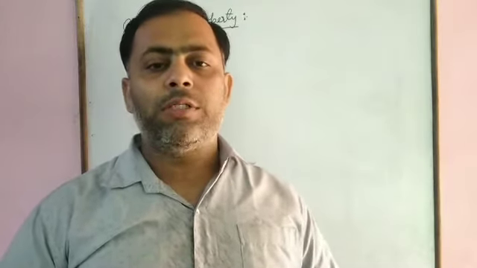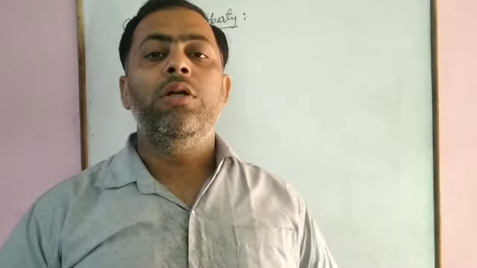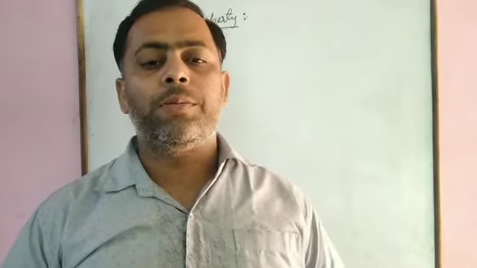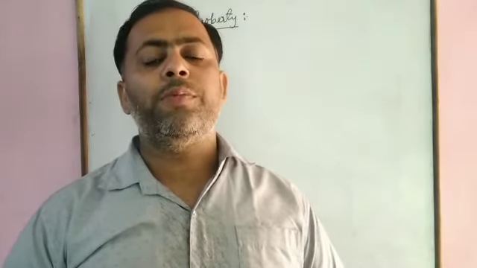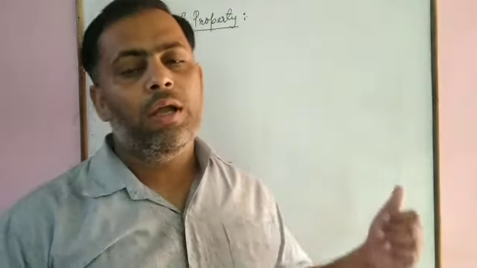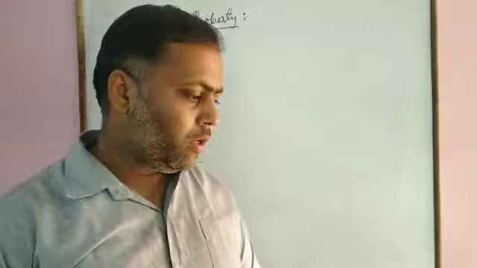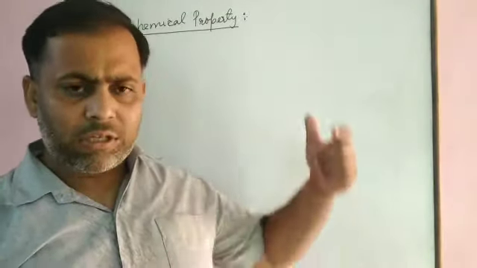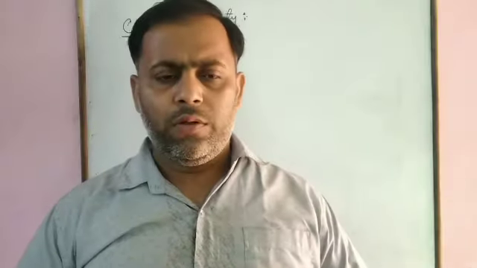We have studied in class 9, it means a change during which new substances are formed. If a new substance is formed during a change, that change is termed as chemical change. For example, let us discuss them together.